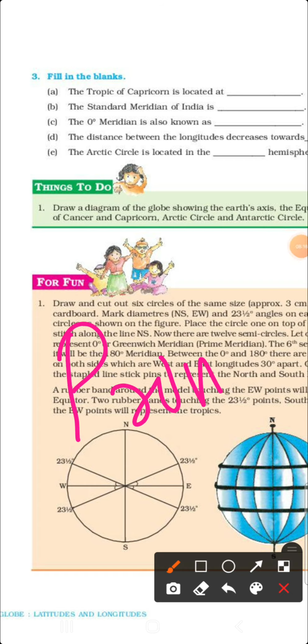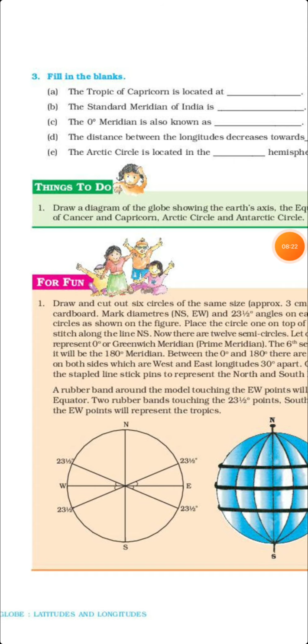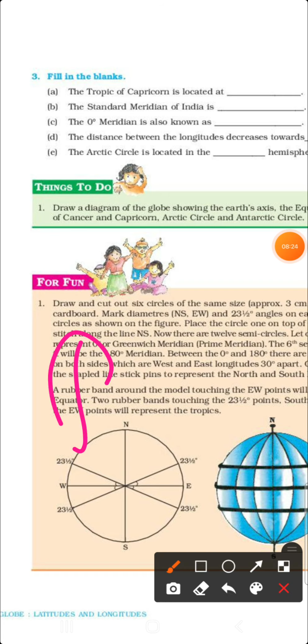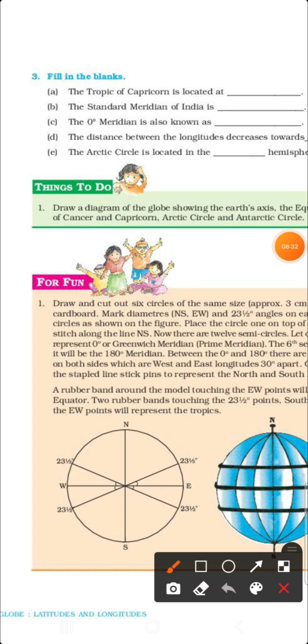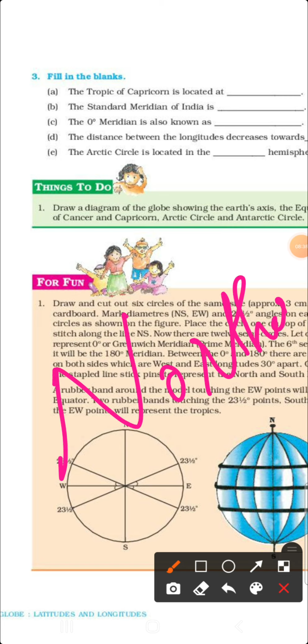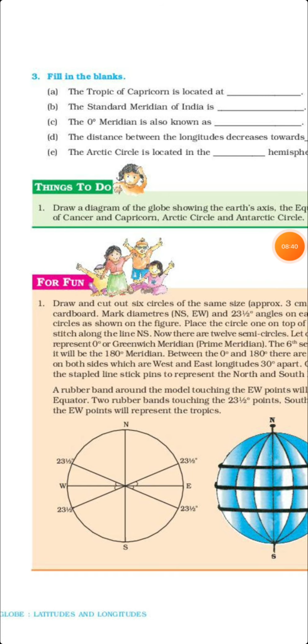The distance between the longitudes decreases towards the poles. Then the last one, the Arctic Circle is located in which hemisphere? Arctic Circle is located in the northern hemisphere. These are the answers of that type of question.